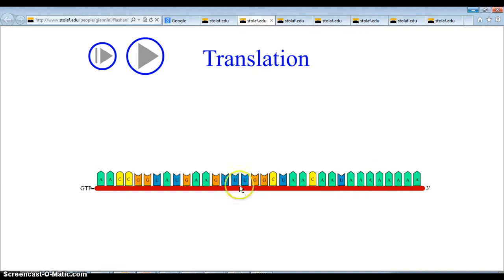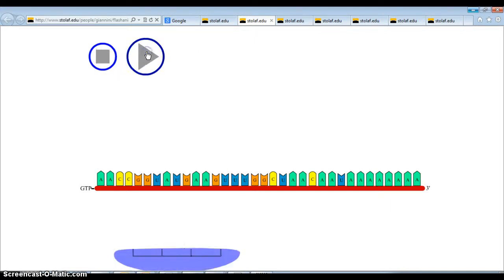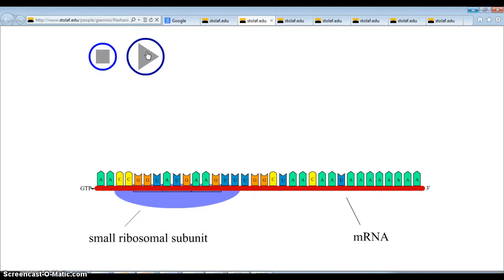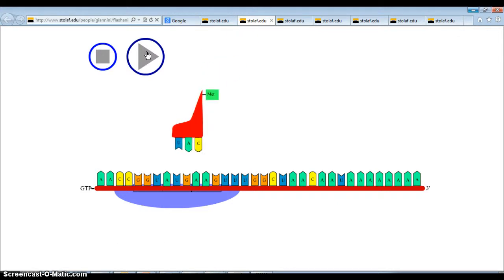This molecule is mRNA. How did we get mRNA? We got mRNA from transcription. The mRNA molecule then left the nucleus, where transcription takes place. mRNA molecule left the nucleus into the cytoplasm, and now a ribosome is going to attach to it.